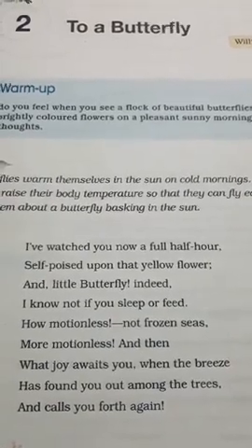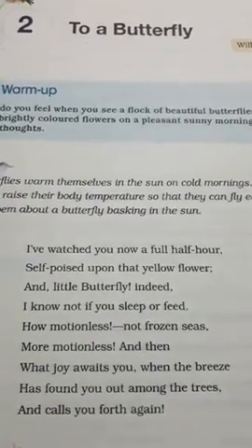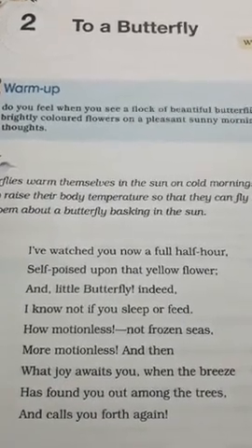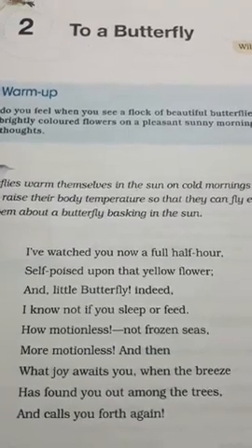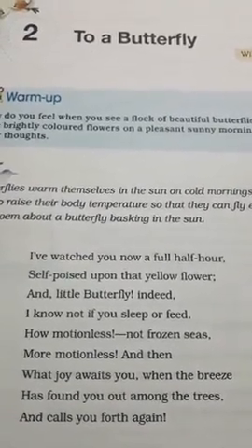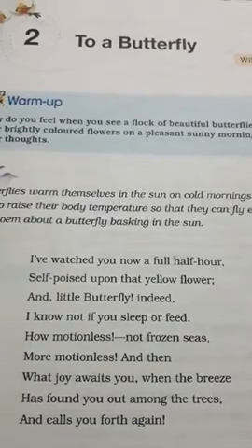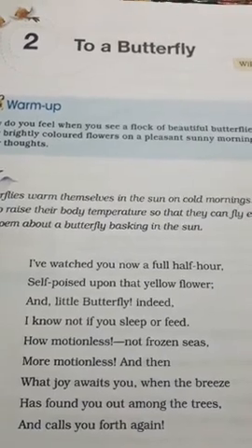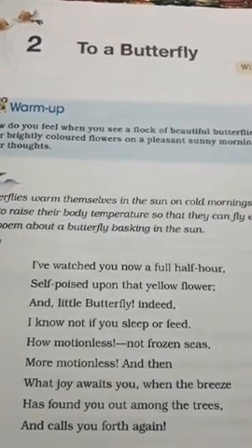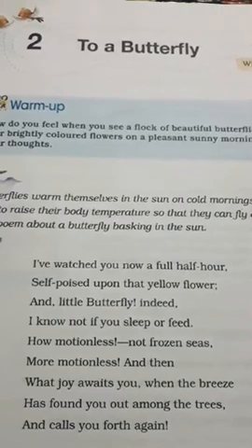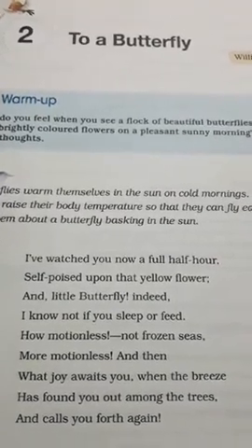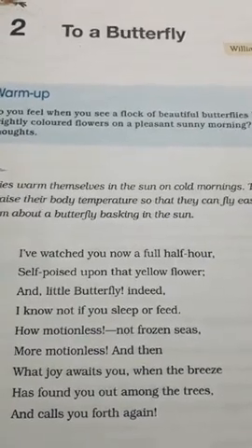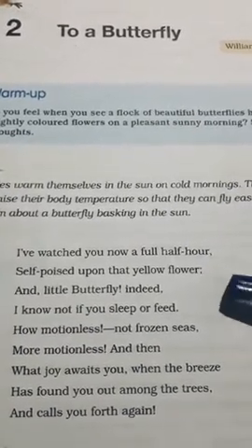Yes, children, now let us begin the poem. As I told you all, children, this poem is about a little butterfly sitting on a yellow flower. Okay, now let us come to the explanation part of the poem and find out what the poem is all about. Here, the poet started to write the poem while seeing the butterfly sitting on a yellow flower. Okay. So, let us read the poem now.